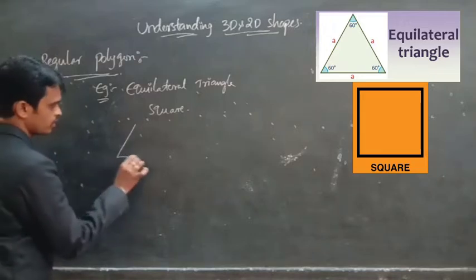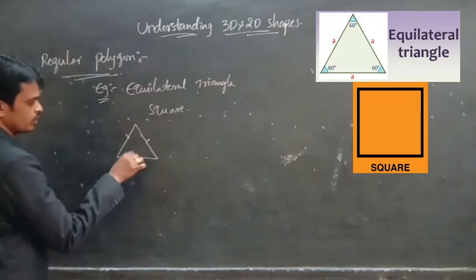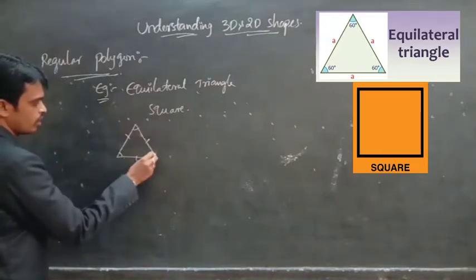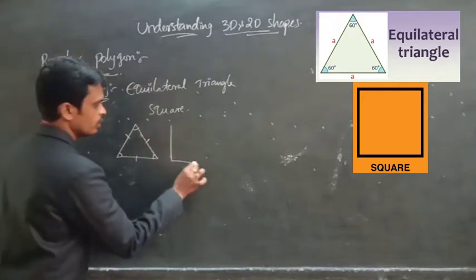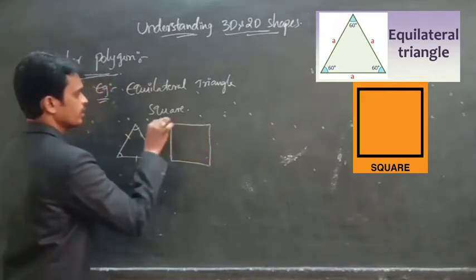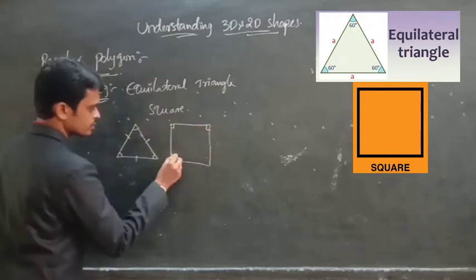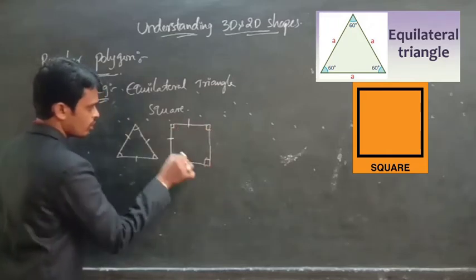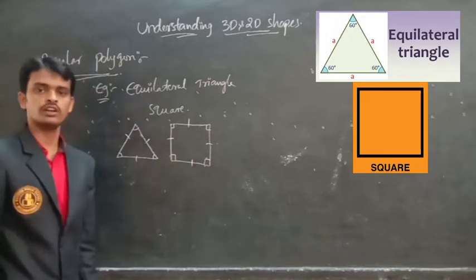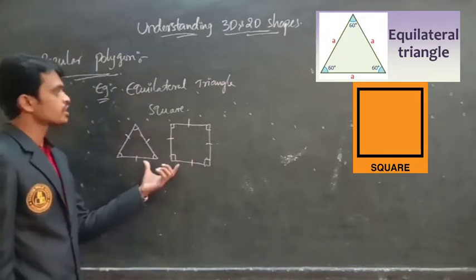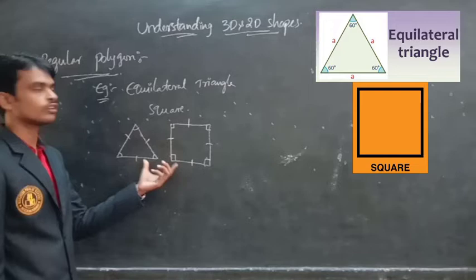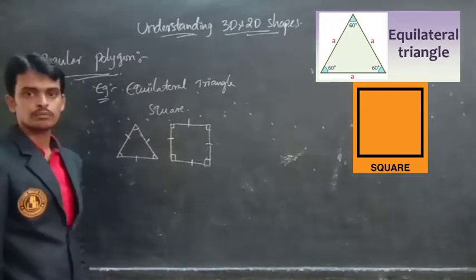Nothing but all sides are equal and all angles are equal. In a square and in an equilateral triangle, all angles and all sides are equal. Then such types of polygons are called regular polygons.